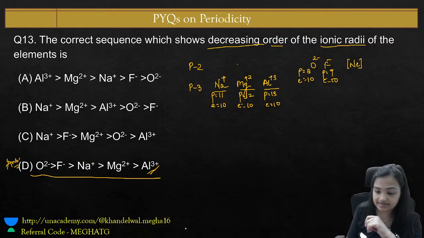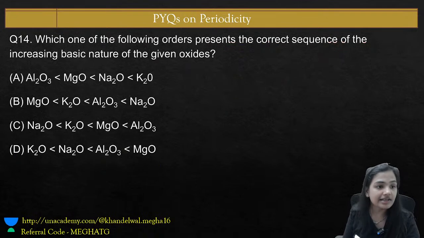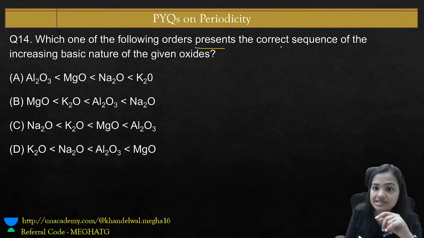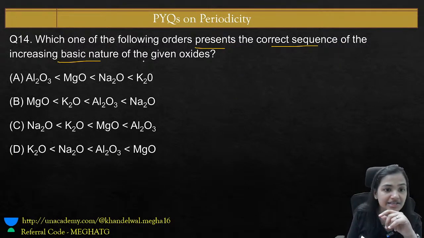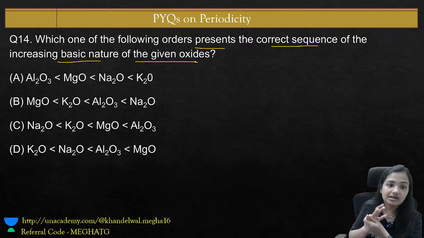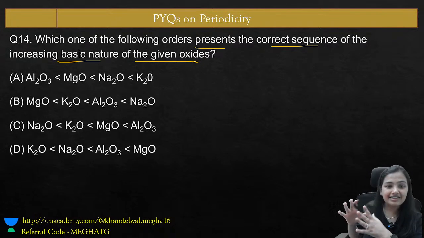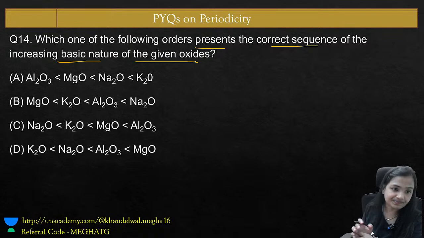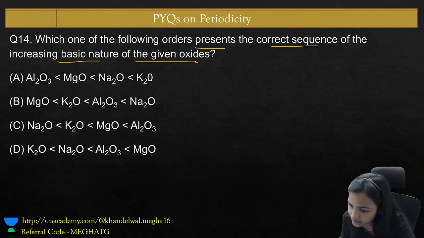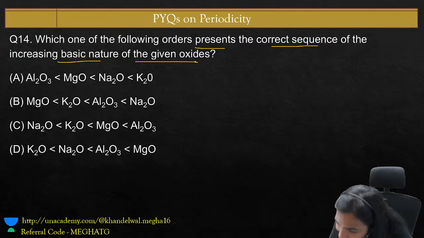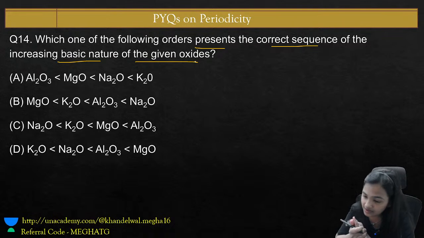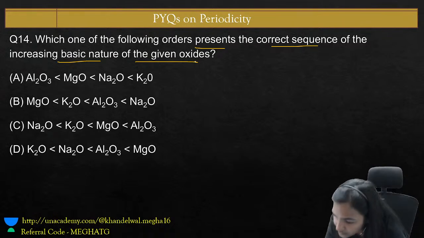Okay, this is it. Another question: which one of the following orders presents the correct sequence of the increasing basic nature of the given oxides? You have to tell the basic character of the given oxides. Answer, Mr. Mamer. I would be looking forward.